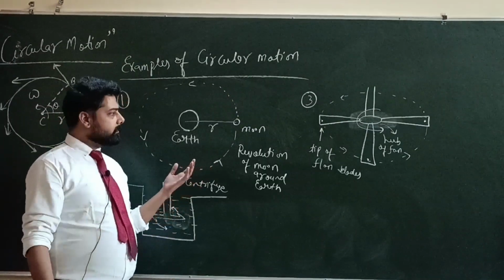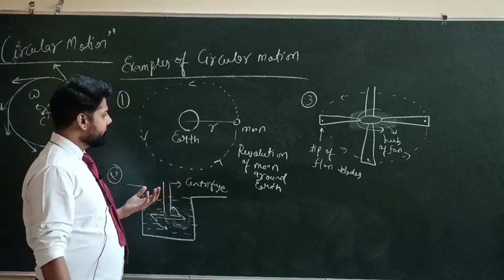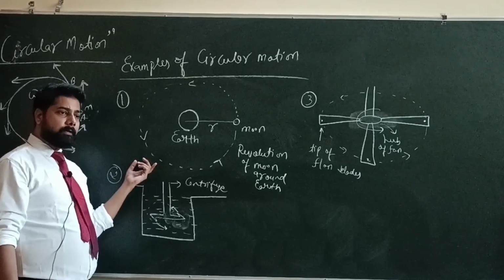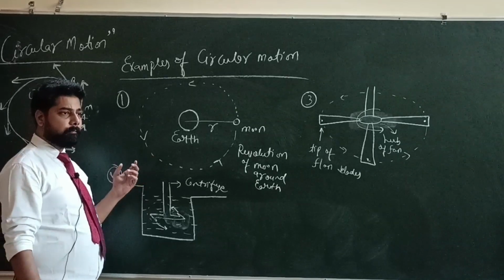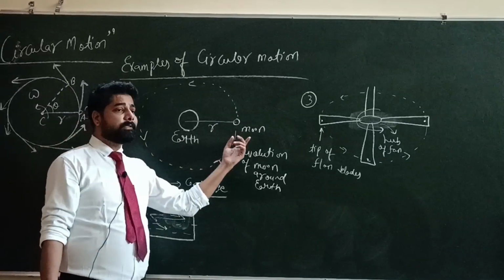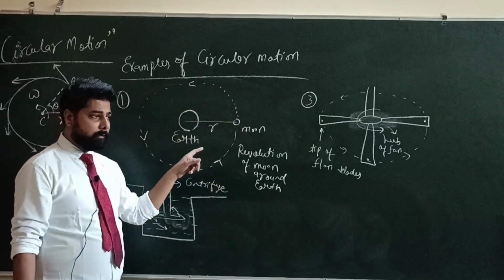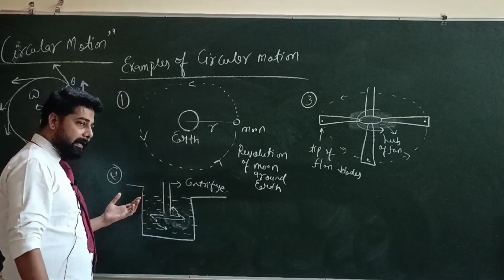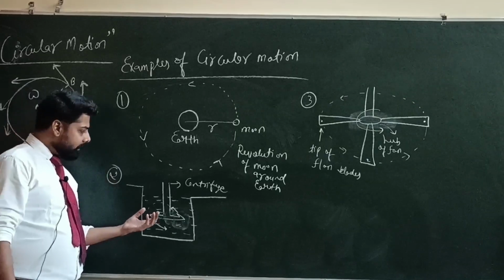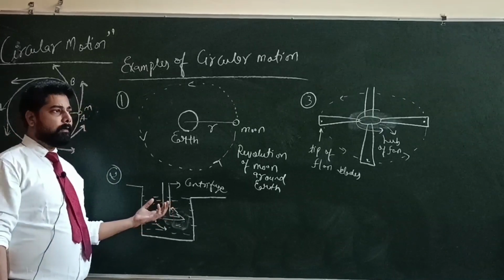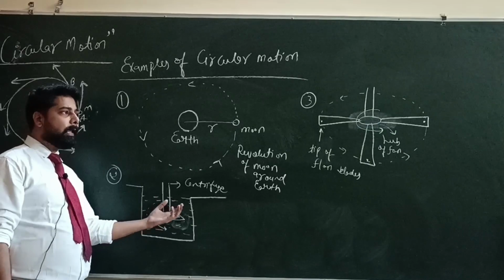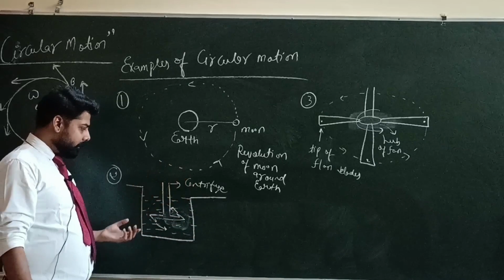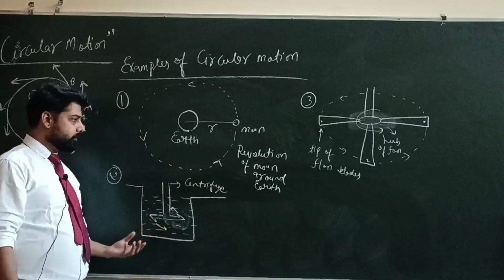So let's discuss some examples of circular motions. Here we can see that the revolution of the moon around the earth is also a circular motion. We can see here that the moon is revolving around the earth in a circular path. So this is also called circular motion. Here we have another example. We can see that a centrifugal machine, rotor, mixer grinder all have blades and they revolve and move in a circular path. So this is also called a circular motion.